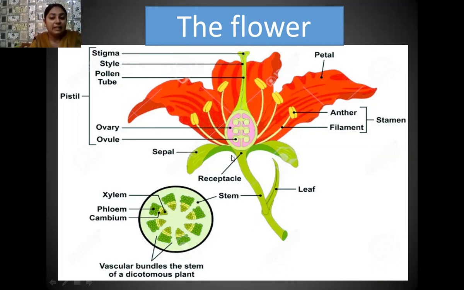In flowers, green leaves are there, and these green leaves are known as sepals, and a group of sepals is known as a calyx. And the beautiful large leaves are known as petals, and the group of petals is known as a corolla.